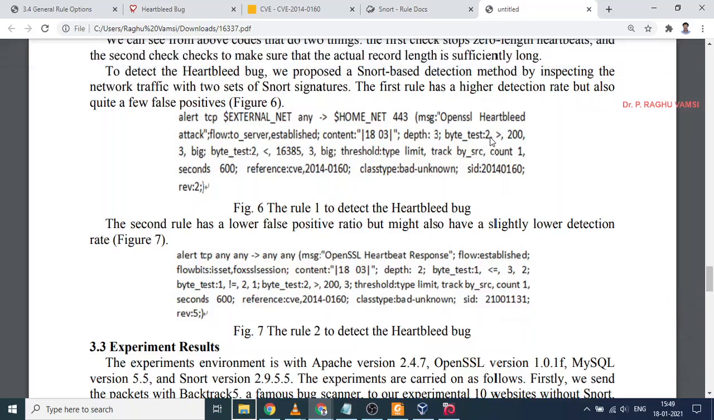We are supposed to see whether the packet content, the requested byte size, is within the limit or not. This is one thing we are going to check here. So threshold, type, limit. Like that, the things were mentioned here.